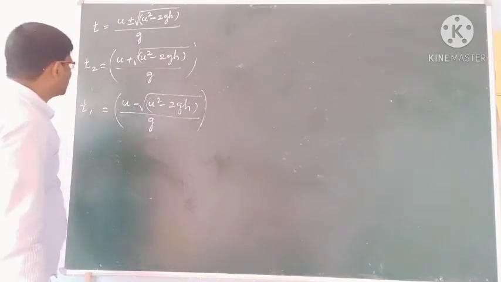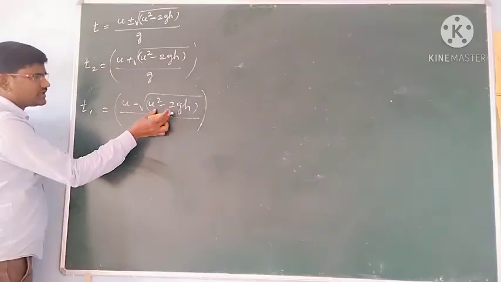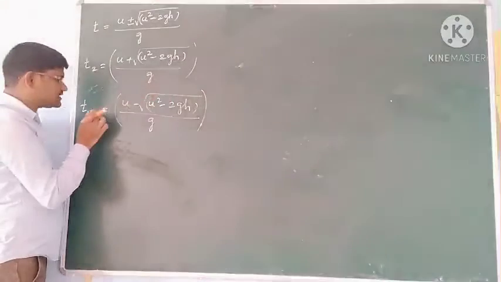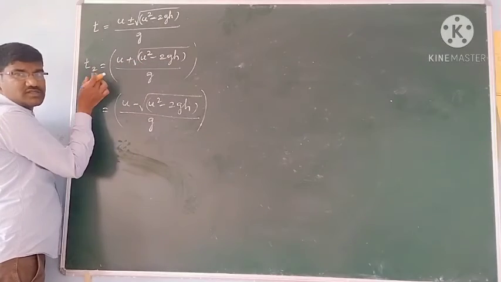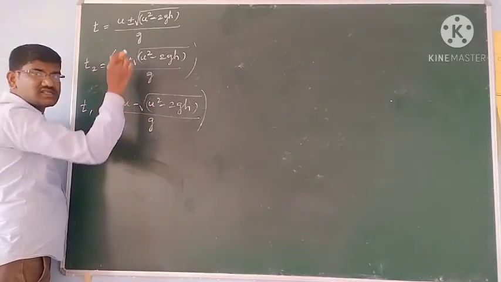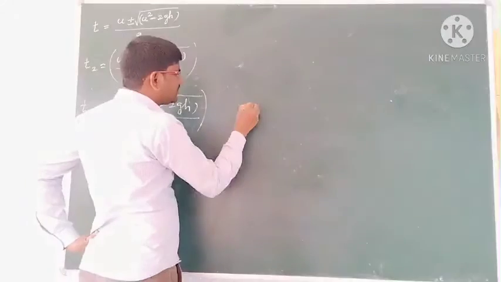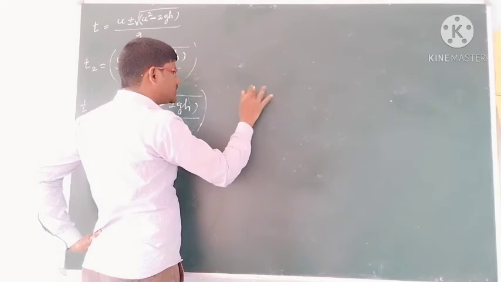Okay students, then difference between the times. See, this is u and this is minus, means while going upward it reaches the same height, and you have this numerator value more, means this time is more, means it is reaching the same height in the reverse journey. See, what is that we considered? From here we projected the object, this is the point of projection.